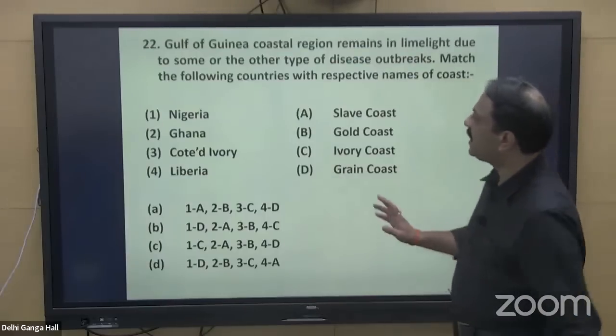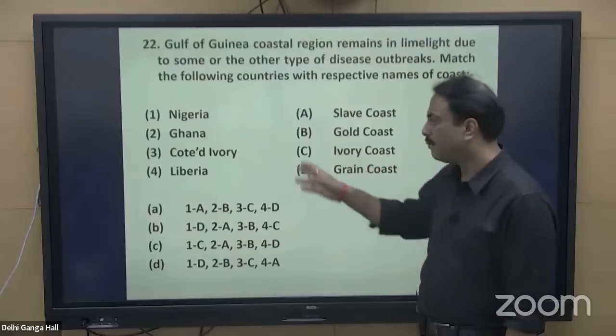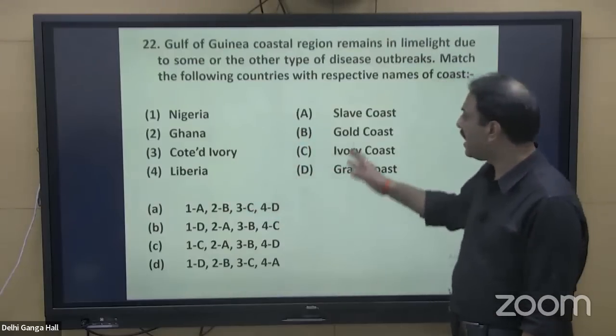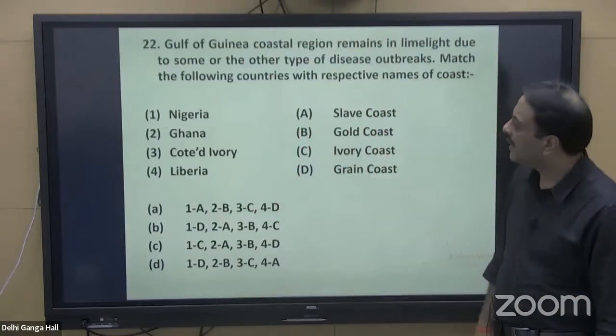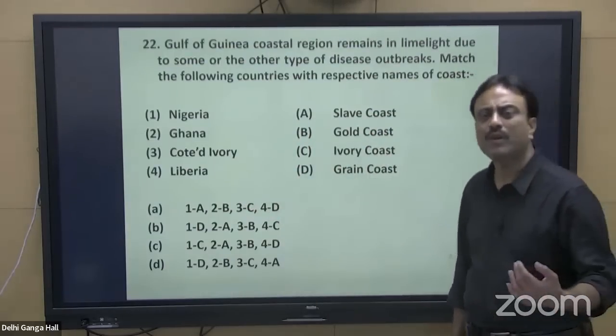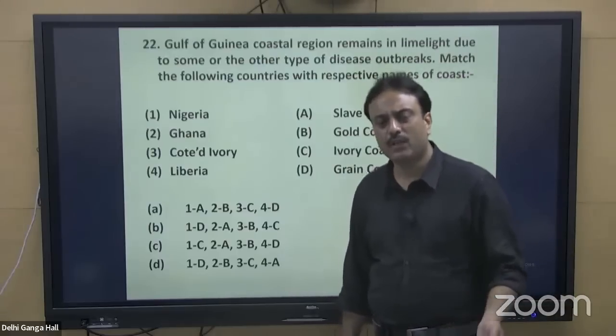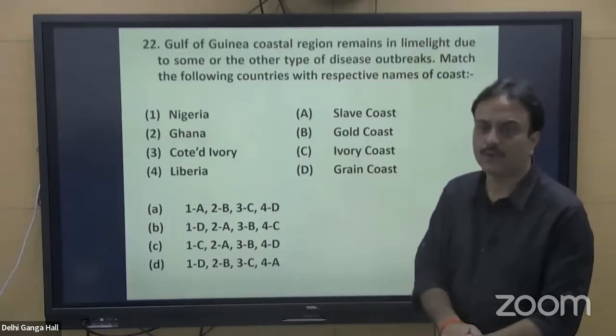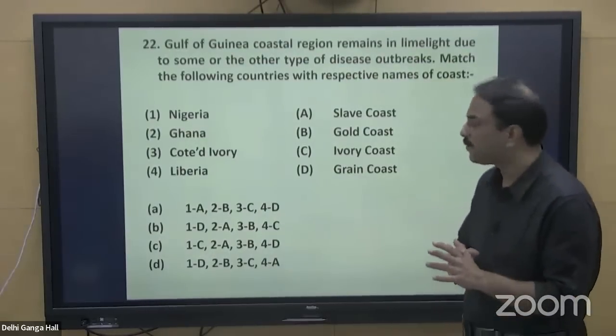The question is asking you to match the coastline, the political name of the countries, and the name of the coast accordingly. Nigeria, Benin and Togo, they are commonly known as Slave Coast. Why?